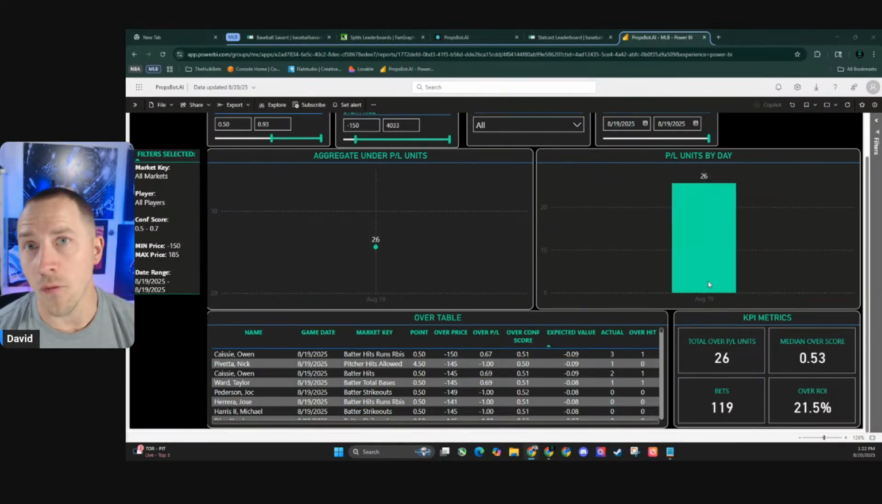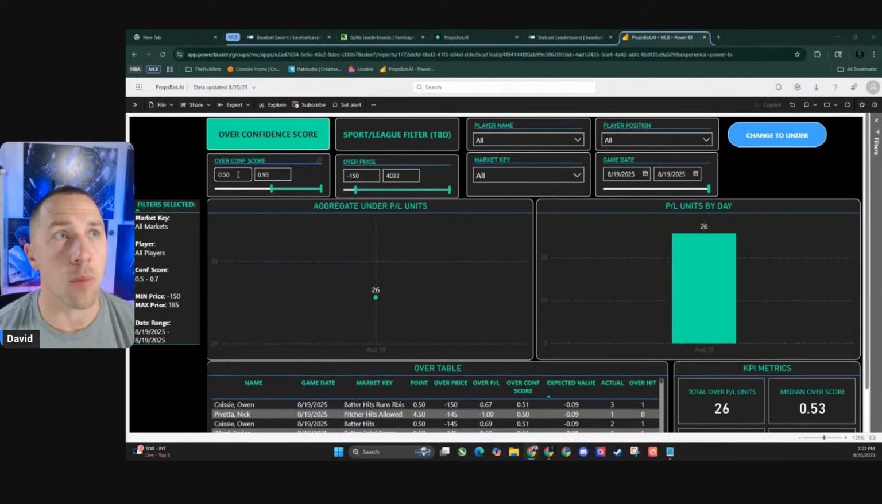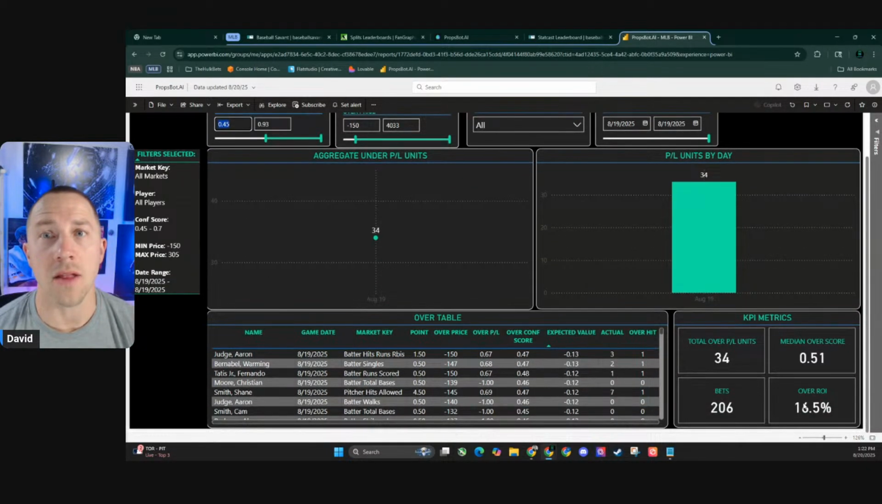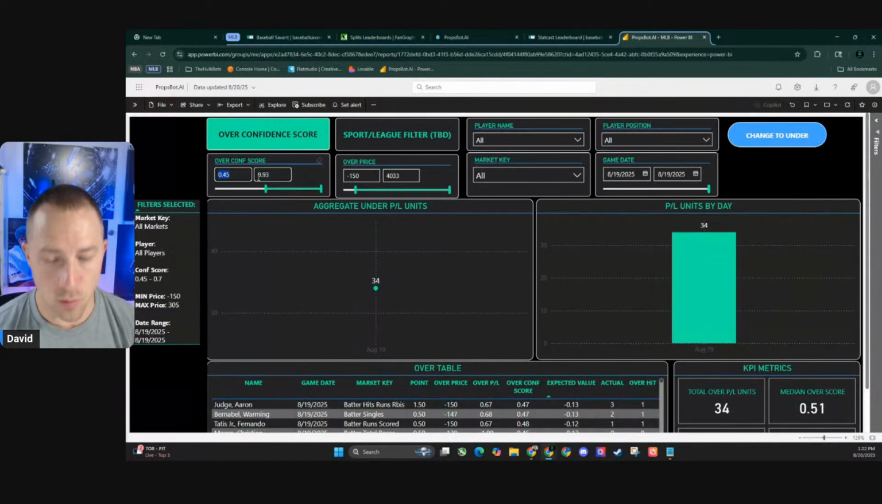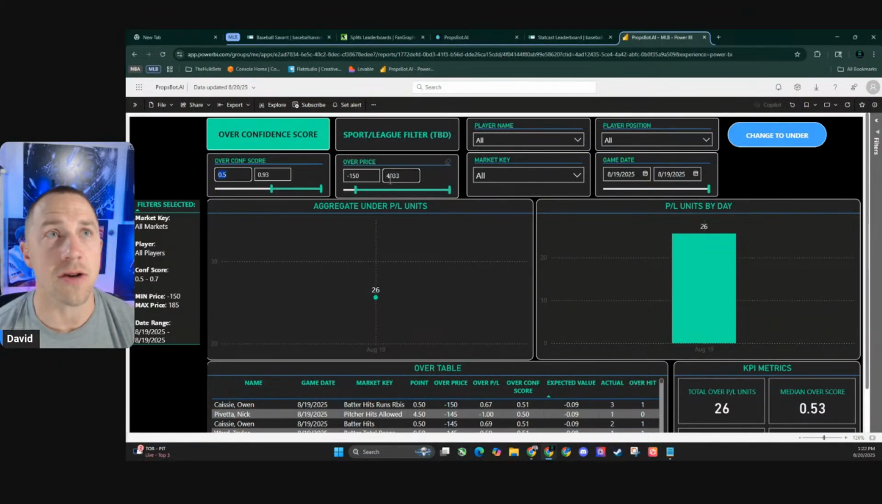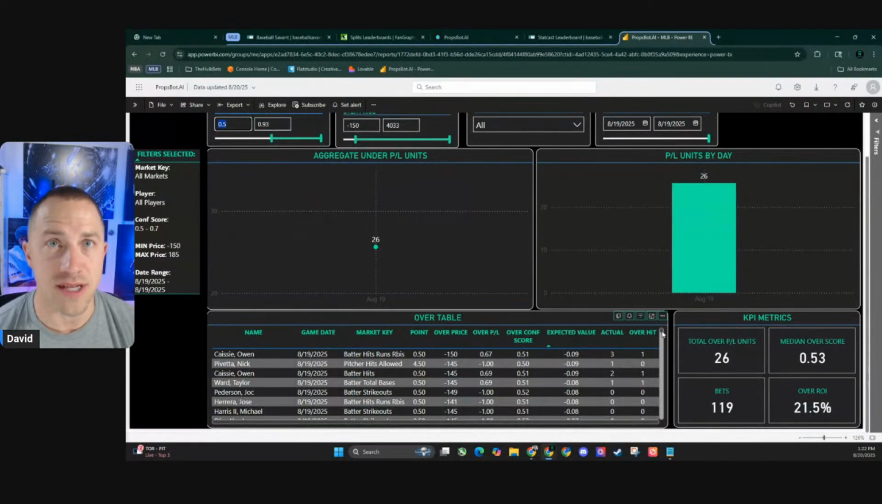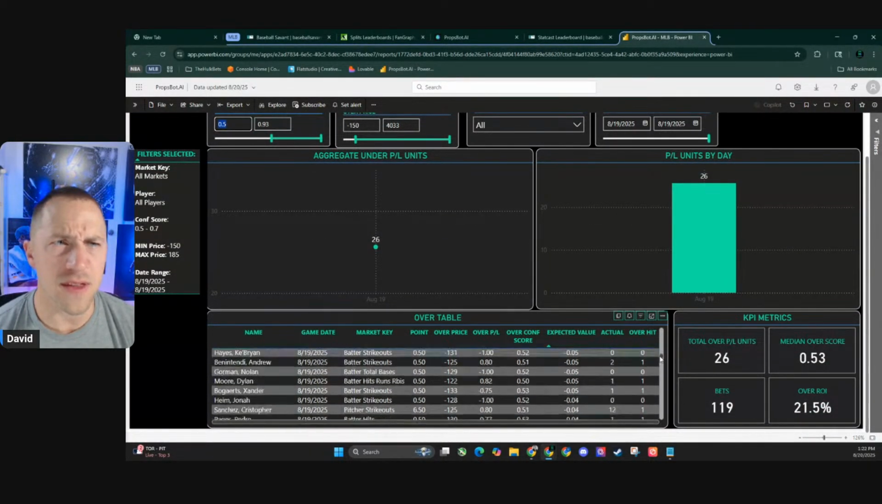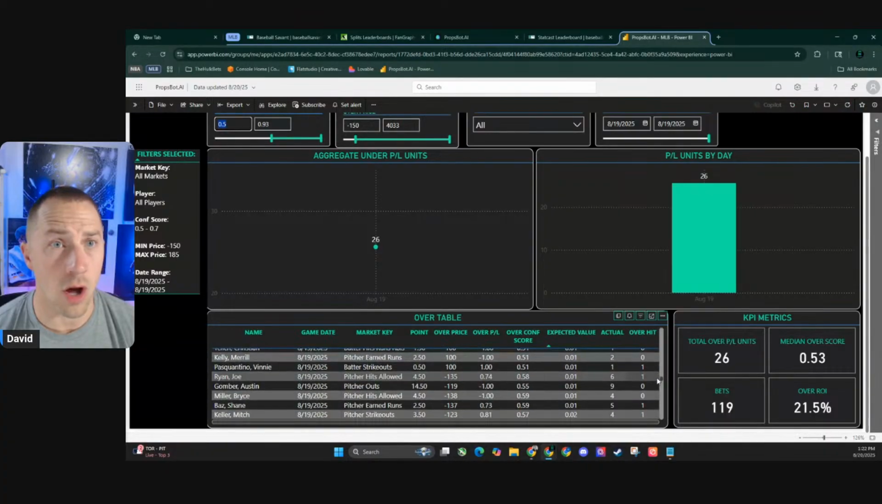But yeah, so this is the over. I just did the 0.5 confidence score to 0.93. I think when I did 0.45, it wasn't quite as good, slightly less ROI. So you want to look at that 0.5 or above. And this is across all bets that fit this criteria. We could play with it and look at the markets and everything, but I just wanted to show you guys every single bet that it took here.